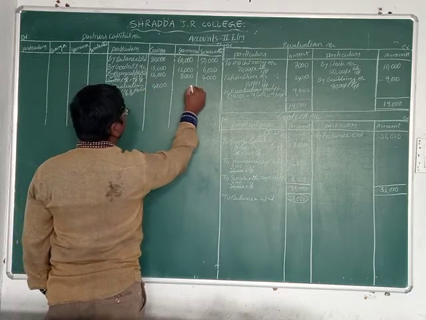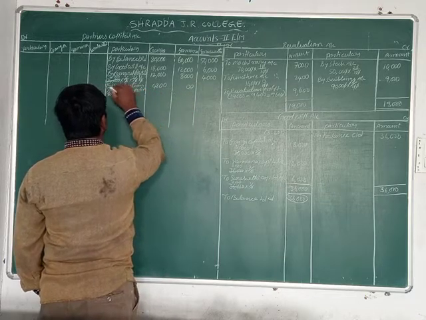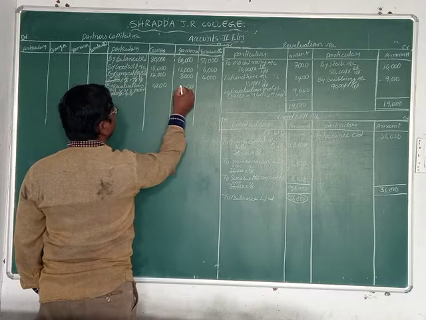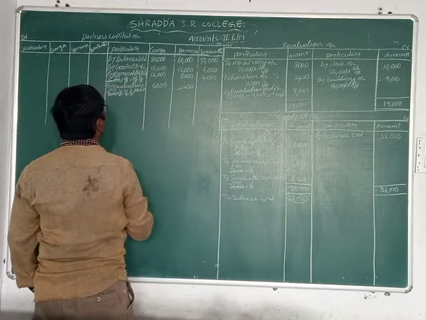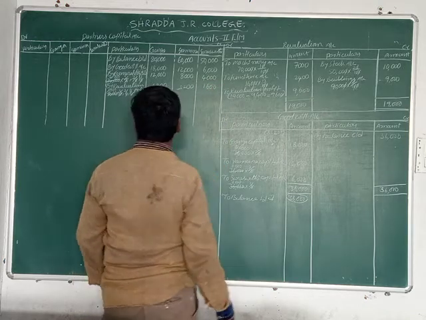At the same time 0 0, 2 6s are 12, 2 ones are 2 plus 1 is 3, and here is 1,600.